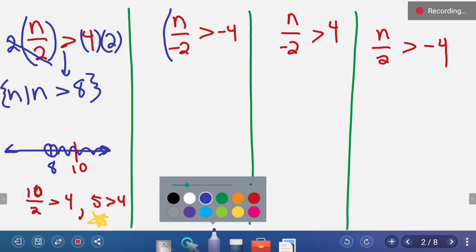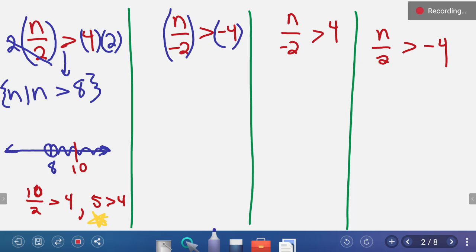In the next problem, we're going to multiply both sides by a negative 2. We multiply both sides by a negative 2, we end up with n, and then we have negative 4 times negative 2, which is a positive 8.